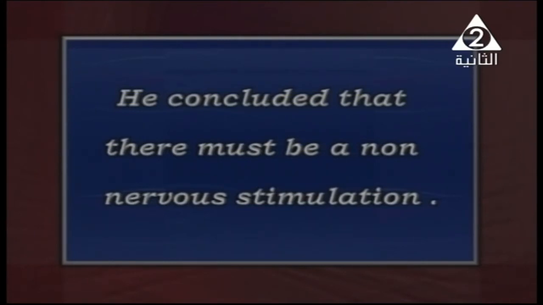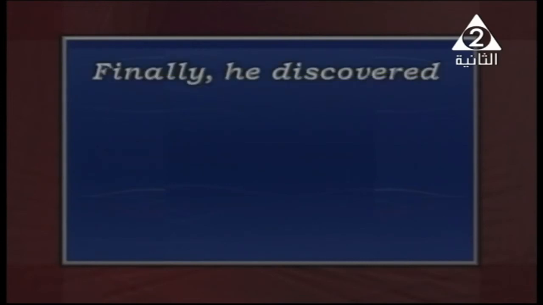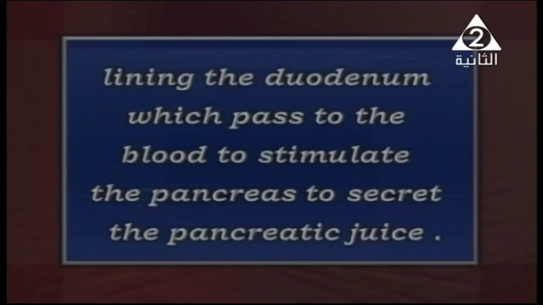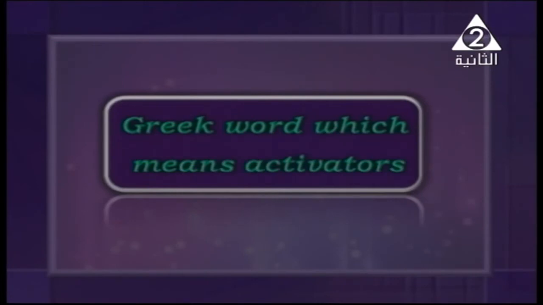And what else did he conclude? He discovered the presence of certain chemical substances secreted from the mucous membrane that lines the duodenum, which pass to the blood to stimulate the pancreas to secrete pancreatic juice to help in the digestion of food. The word hormone comes from a Greek word which means activator.